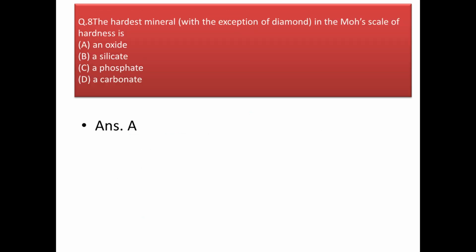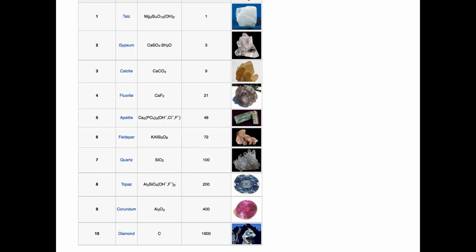Next question. The hardest mineral with the exception of diamond in the Mohs scale of hardness is. Now you have the Mohs scale of hardness here, and diamond is the hardest mineral. And before that we have corundum, whose formula is Al2O3. So it is an oxide.